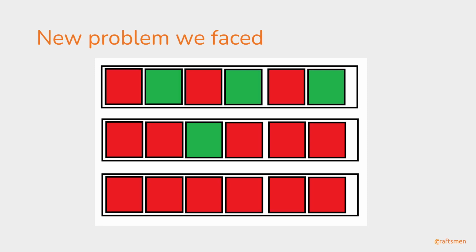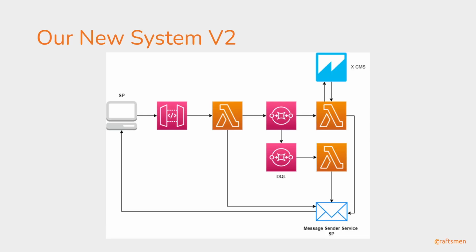So this issue actually created a denial of service for our customers for a certain period of time. So this was something which was not intended. What we did with our system is that we immediately tried to identify the root cause of it, and we saw that our system was missing a DLQ, which is the dead letter queue, and we integrated that dead letter queue with our SQS.